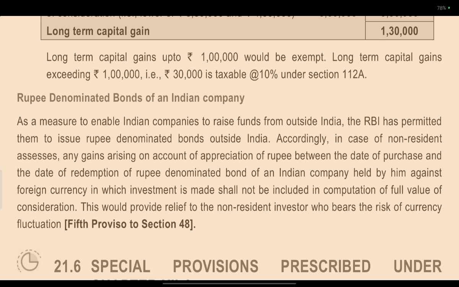Rupee denomination bonds of Indian companies. As a measure to enable Indian companies to raise funds from outside India, RBI has permitted them to issue Indian rupee denominated bonds outside India.